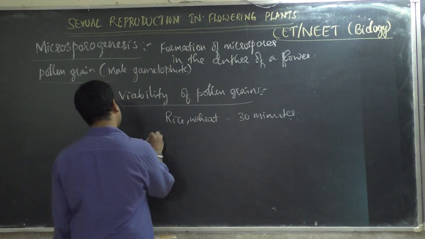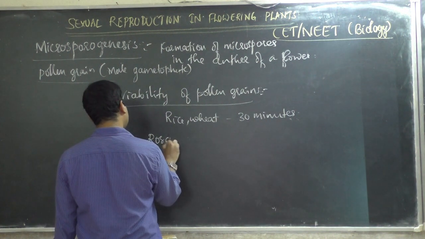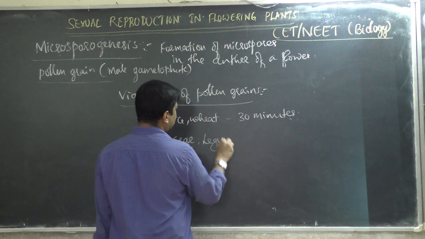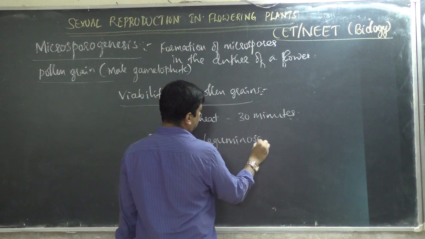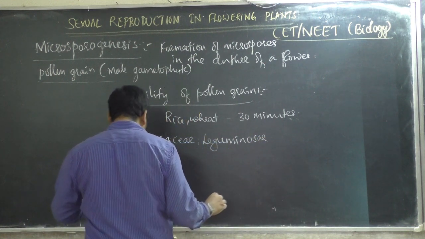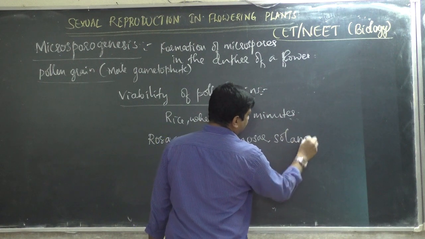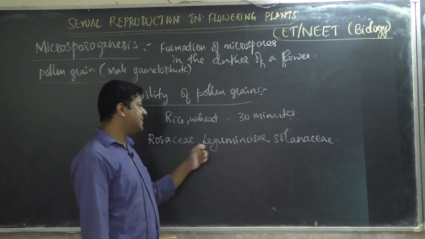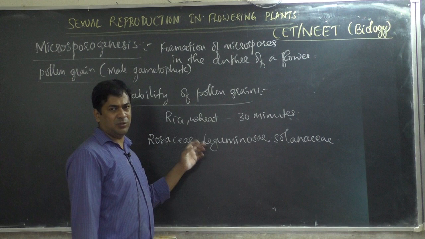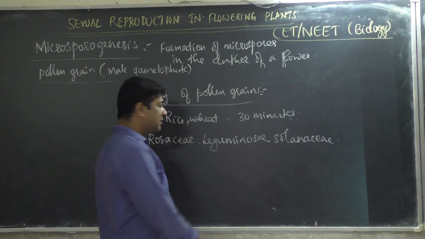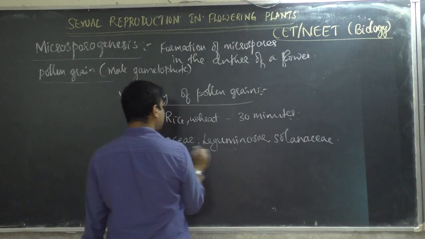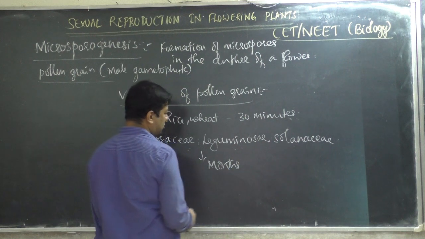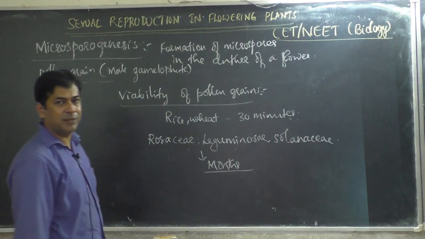In some plants, those which belong to the family Rosaceae, Leguminosae, and Solanaceae, you have learned these three families, the pollen grains will be viable for some months, like 2 months, 3 months, 4 months. So this is viability.